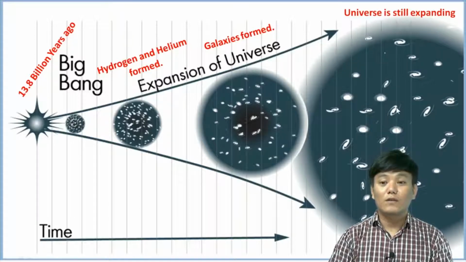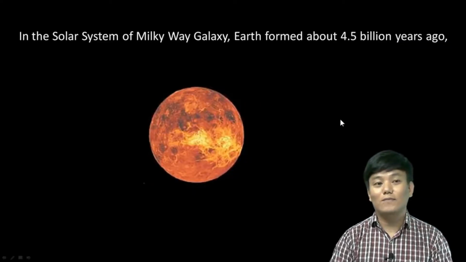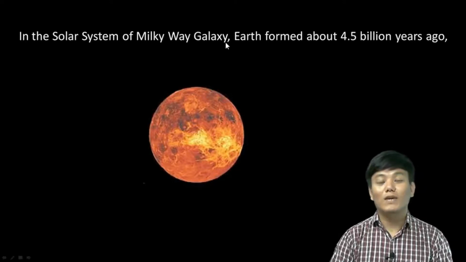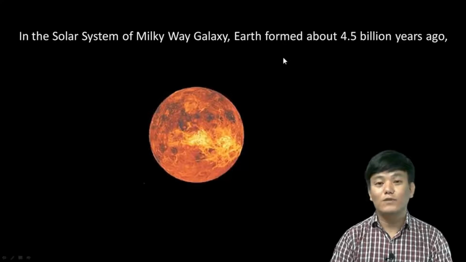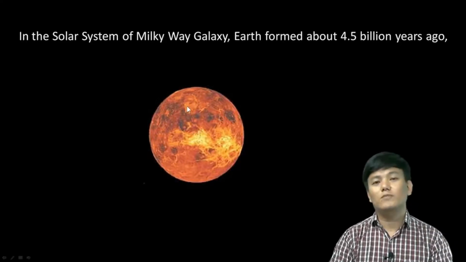And our Earth is a part of one of these galaxies, the Milky Way galaxy. In the solar system of the Milky Way galaxy, Earth formed about 4.5 billion years ago. I told you already that Earth is about 4.5 billion years old, right? And about 4.5 billion years ago, the Earth was just a molten rock. The conditions were inhospitable for life to form.